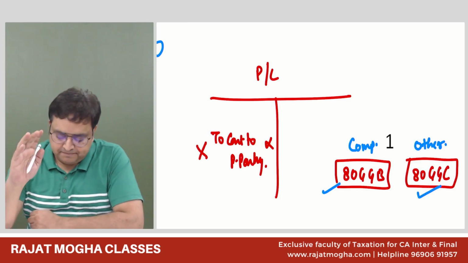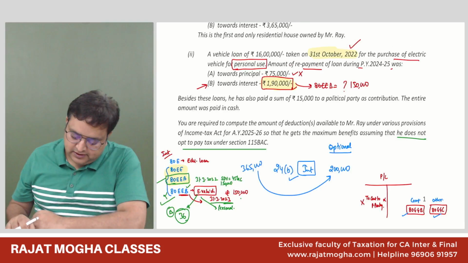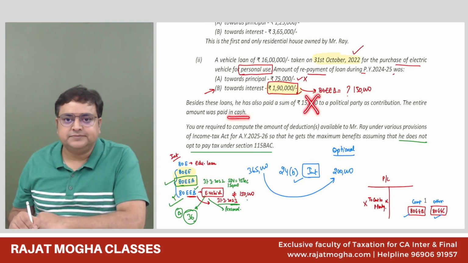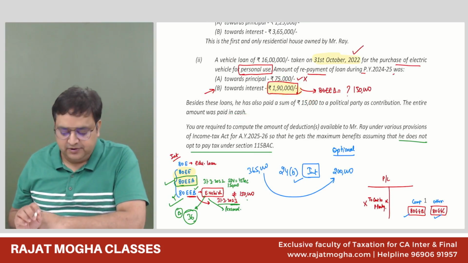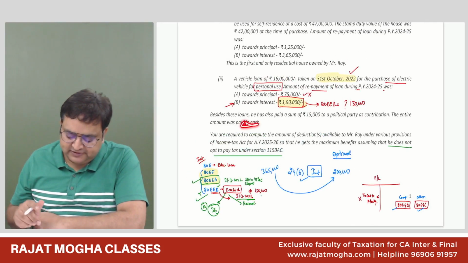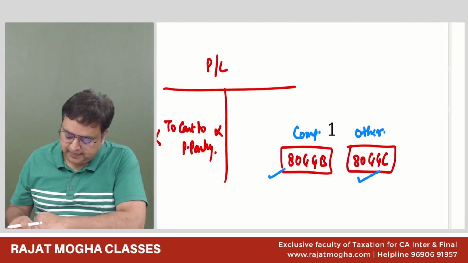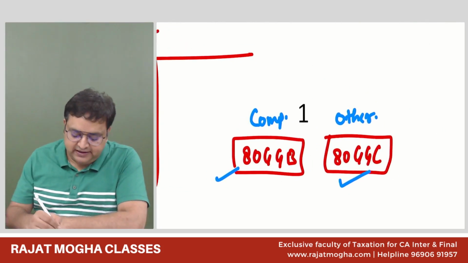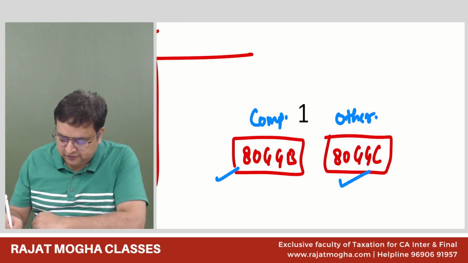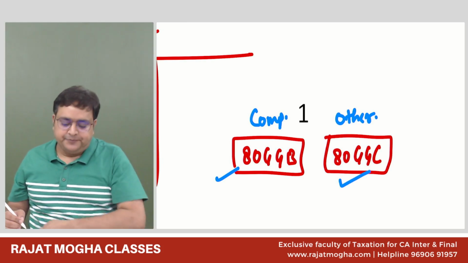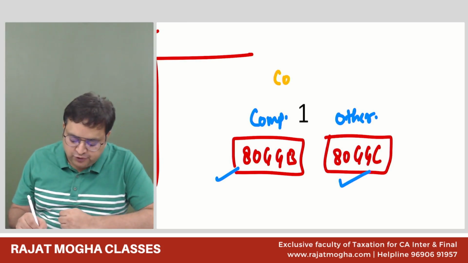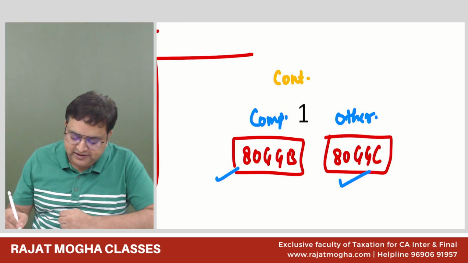Yes, sir. First of all, here we have paid in cash, so it will not be allowed. Now forget about this cash, guys. 80GGB and 80GGC, I think I have explained to you in the class also, but still I would like to explain it again. 80GGB, 80GGC is contribution to a political party. Contribution means donation.